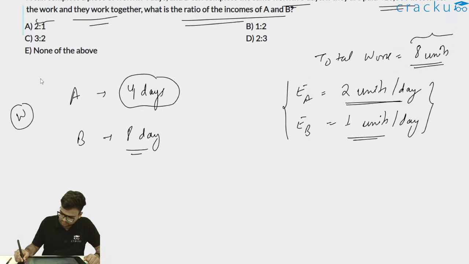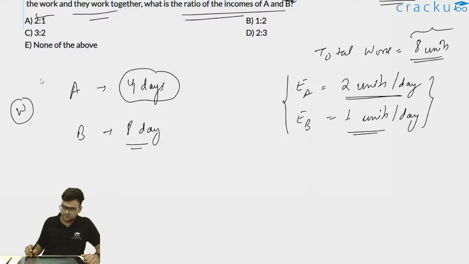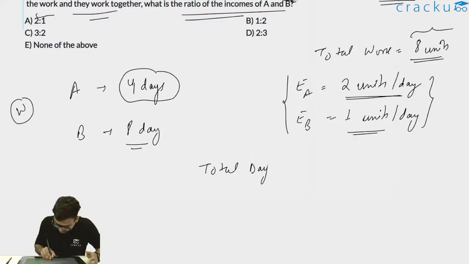So thus I can write, it is given that both are working together. Thus the total days to complete the work will be total work divided by combined efficiency.